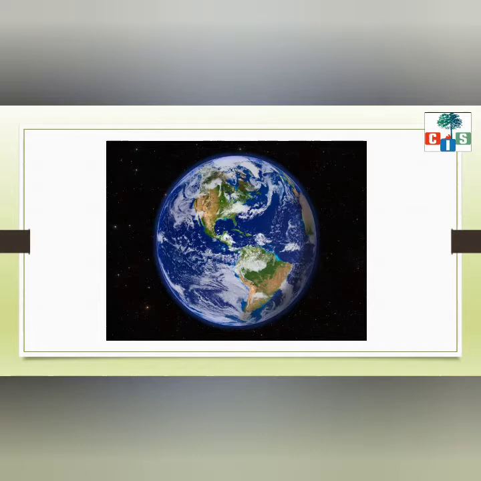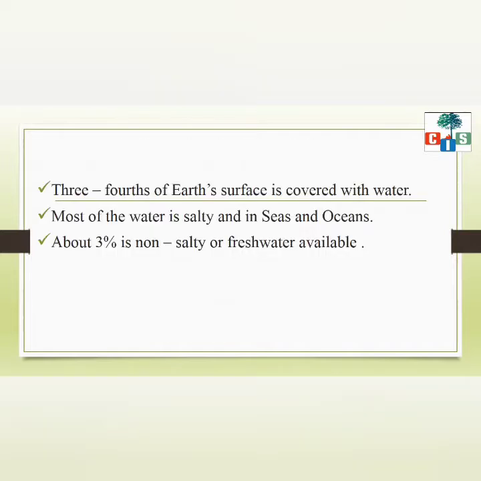Which picture is this? Just identify. Okay, this is the picture of the earth where we live, is it? And this picture is taken from the space. Scholars, you can see the earth is looking almost blue. And do you know that our earth or planet earth is also called the blue planet? Do you know why? Because it looks blue. And why does it look blue? Yes, it looks blue because 3/4 of our Earth's surface is covered with water.